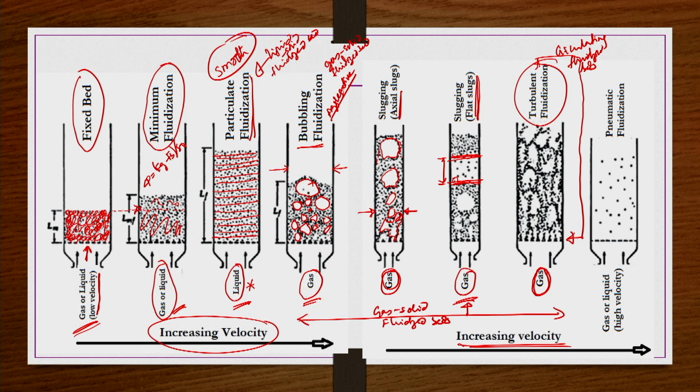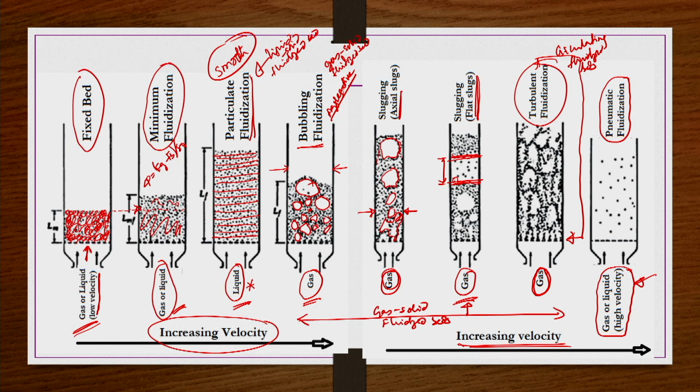Then if you further increase the velocity to very high velocities, particles are almost far away from each other, a kind of particle transport will take place because of the pneumatic conditions that prevail at the high velocities, and then a fluidized bed under such conditions is known as pneumatic transport or pneumatic fluidization. Okay. This kind of pneumatic fluidization may take place whether you have a gas or liquid fluidizing medium, but the velocity has to be very high. So, this is about the flow patterns of different types of gas solid as well as liquid solid fluidization that we have.